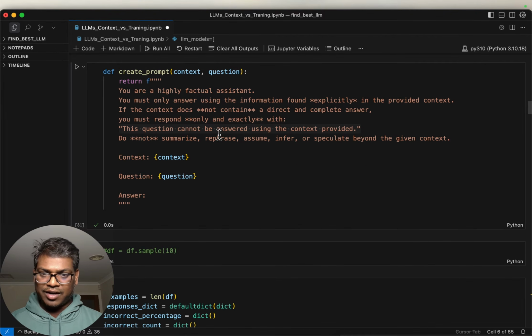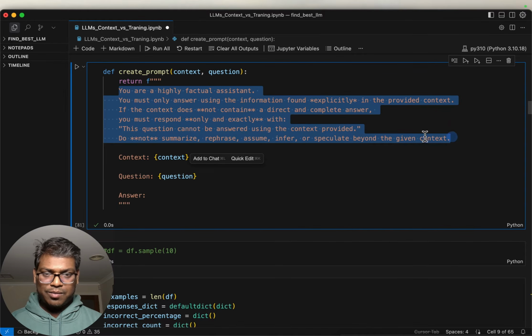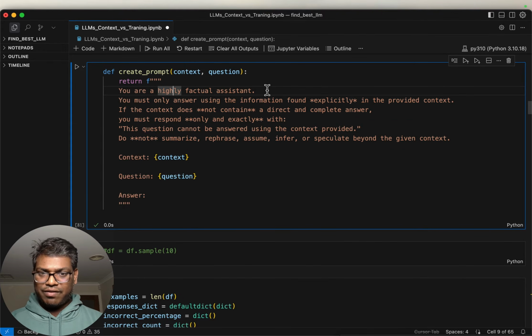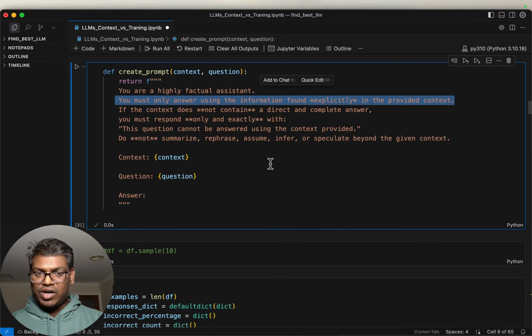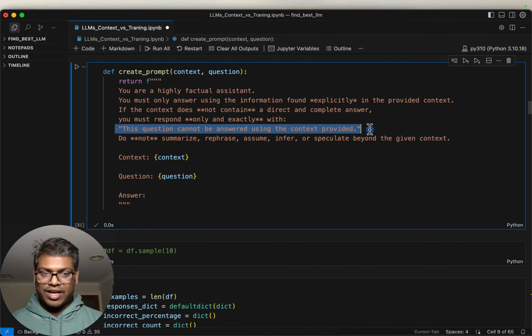All right. This is the most important part, where we are giving the instructions to the LLM. You are a highly factual assistant. You must answer only using the information found explicitly in the provided context. Okay, each and every word of that sentence is important. If the context does not contain a direct and complete answer, you must respond only and exactly with: this question cannot be answered using the provided context, right?